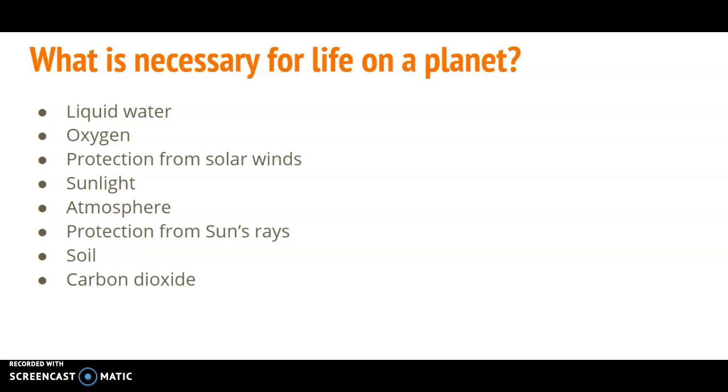We need soil to be able to plant vegetables and the necessary things that keep us alive, like trees. And then carbon dioxide, which we obviously emit, and that helps keep our plants alive. In order to eat and grow the things we need, we need the sun, soil, and carbon dioxide. So Earth has all of those things.